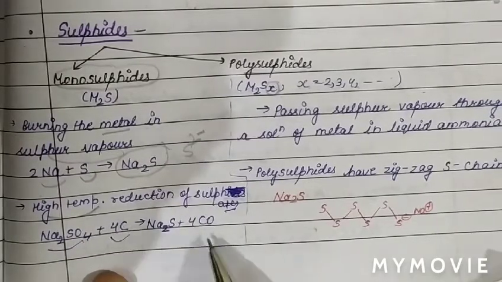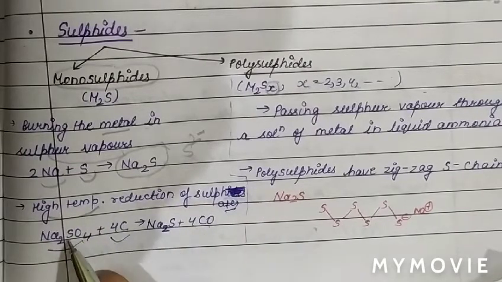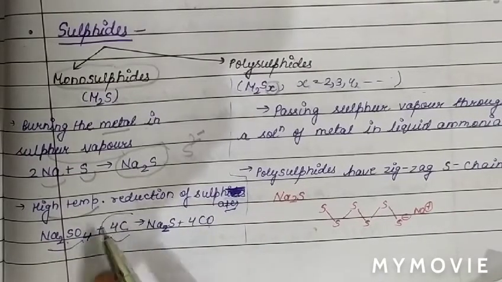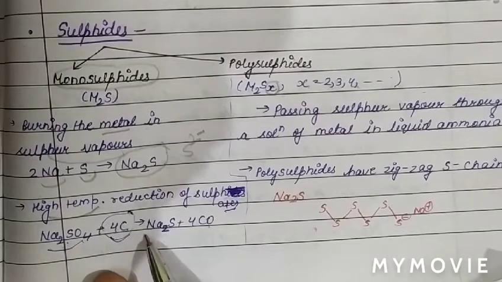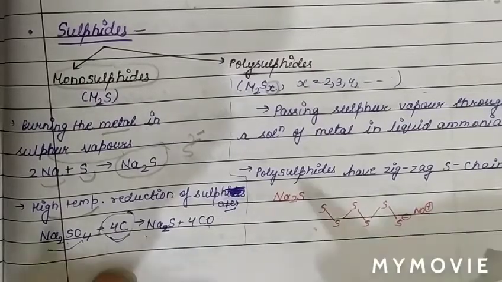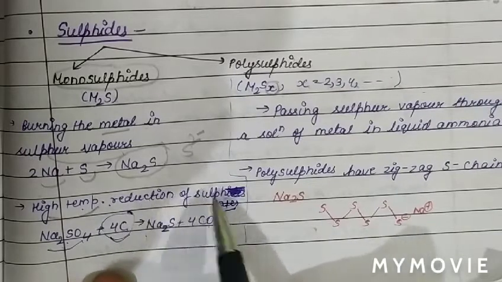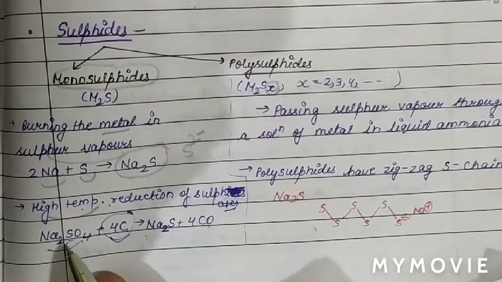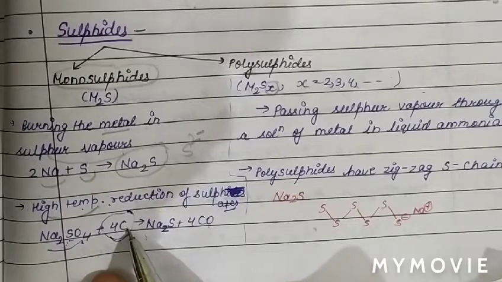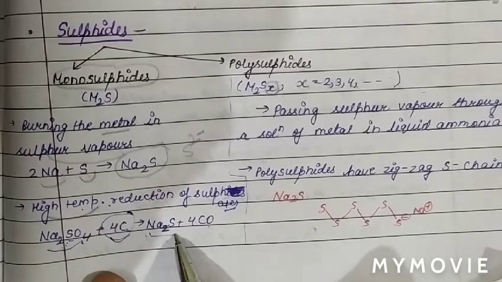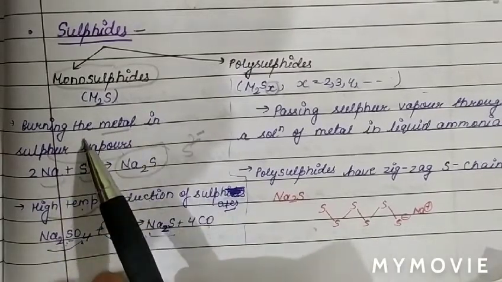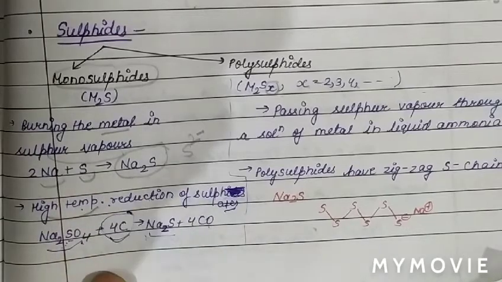Carbon gets oxidized into carbon monoxide, and sodium sulfate, by the reduction with carbon, converts into sodium sulfide. So at high temperature, when an alkali metal sulfate is reduced with carbon, we get sodium monosulfide. Also another method is burning the metal in sulfur vapors.